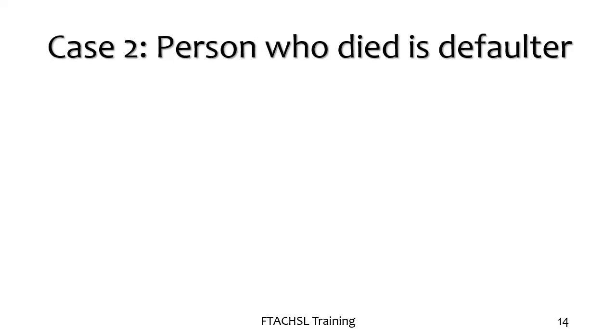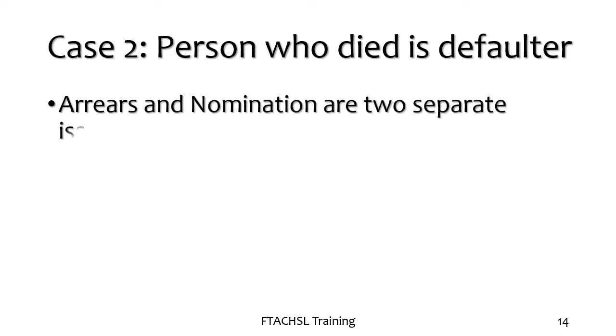This is the case of a person who died, was a defaulter. He owed dues to the society which were not cleared, and he was designated as a defaulter. You must remember that arrears and nomination are 2 separate issues.